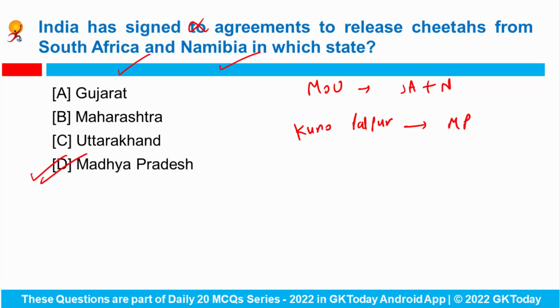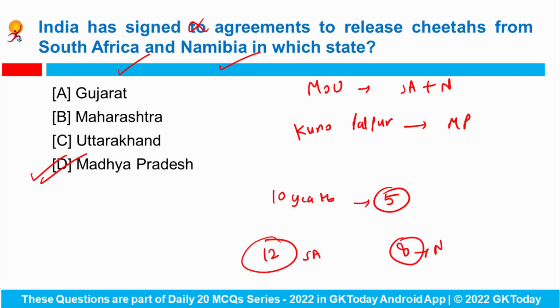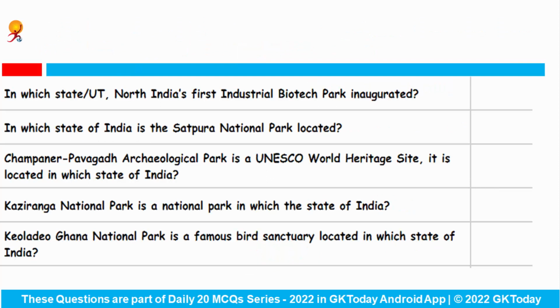So this has initiated India's plan of transcontinental relocation of the cheetahs. Initially, this MOU will be signed for 10 years, which can be extended for another 5 years. So there will be 12 cheetahs from South Africa and 8 from Namibia in the first stage. Fine. Let's see some of the important national parks that were in news.